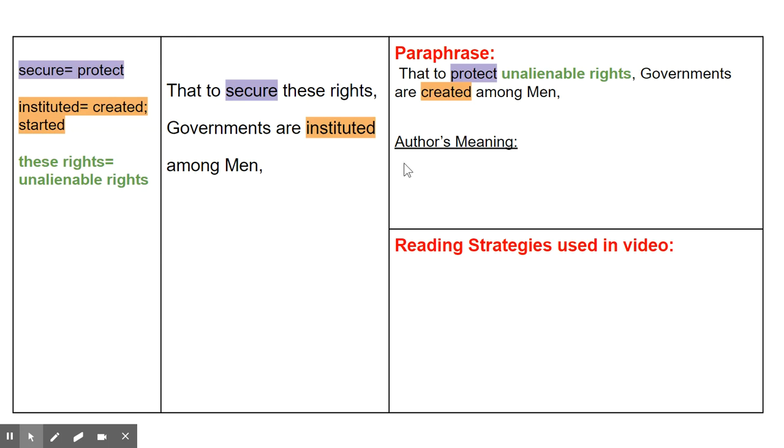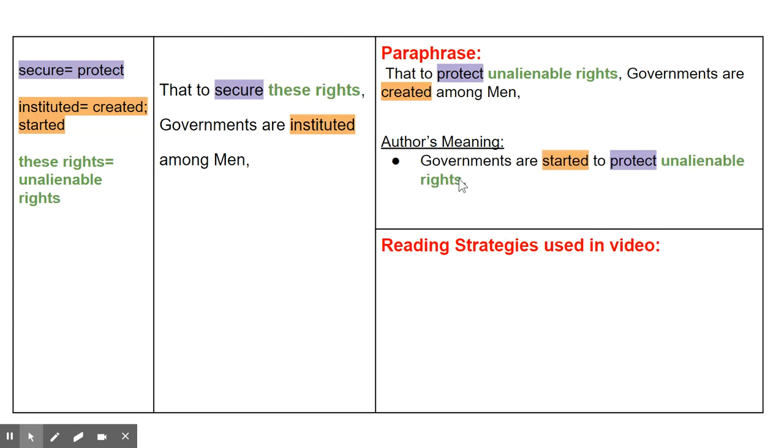Okay, so our first author's meaning statement, governments are started to protect unalienable rights. So governments are started comes from the latter part of the text. Governments are created among men to protect unalienable rights, and that's in the first part. Okay, and that's pretty much what this is saying.